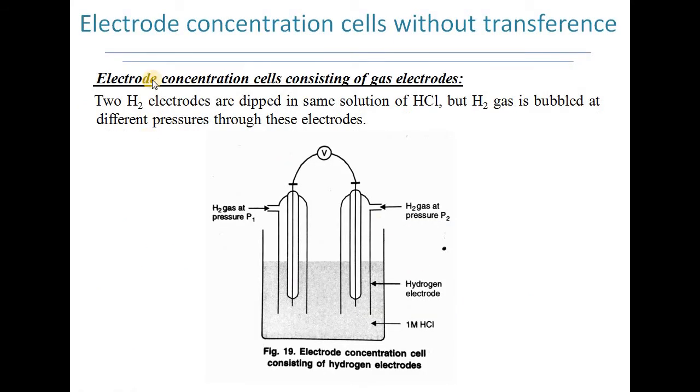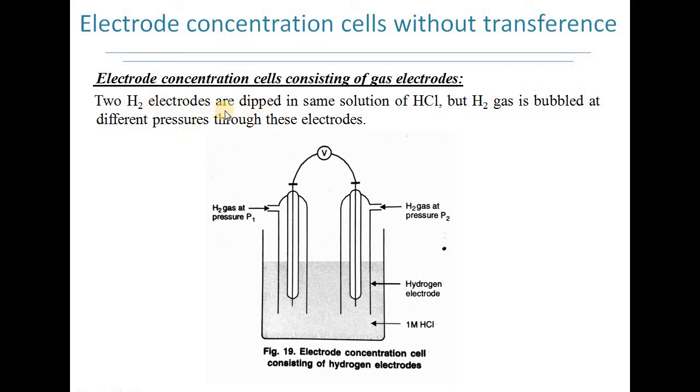The first one is electrode concentration cells without transference. We are taking here the example of electrode concentration cells consisting of gas electrodes. Here we are considering the hydrogen gas electrodes. So how are we preparing this type of electrode concentration cell?